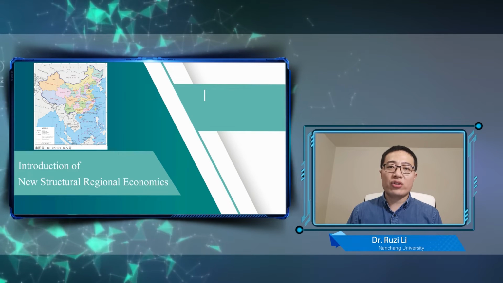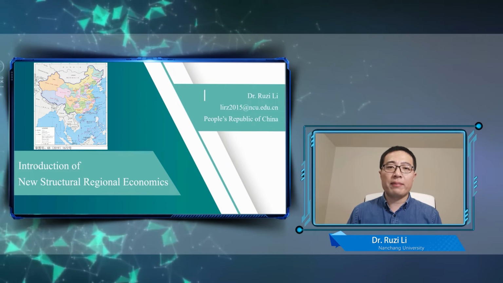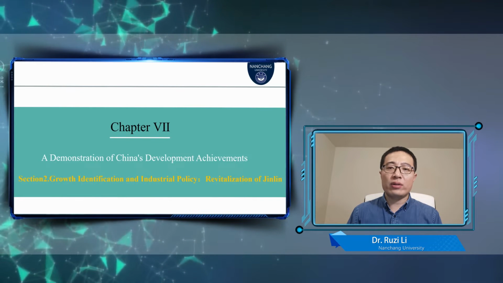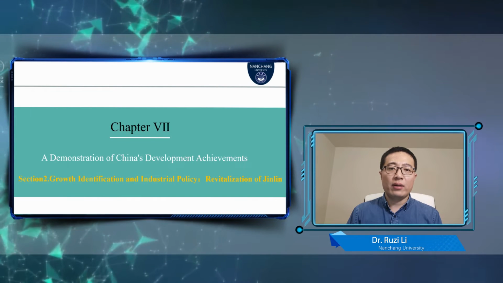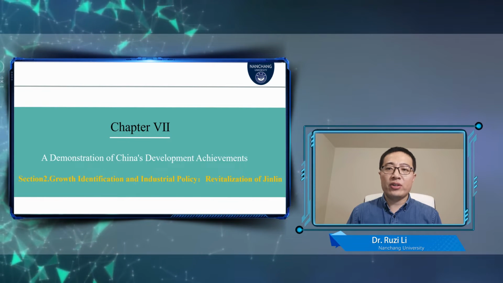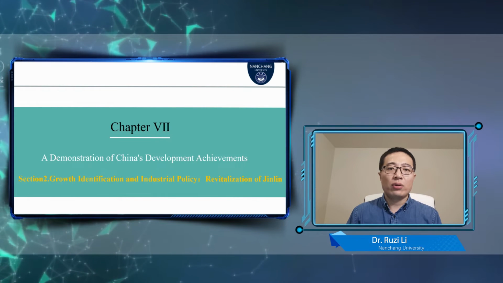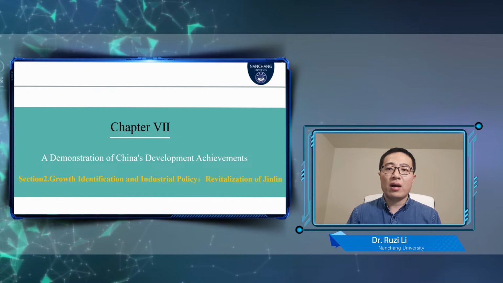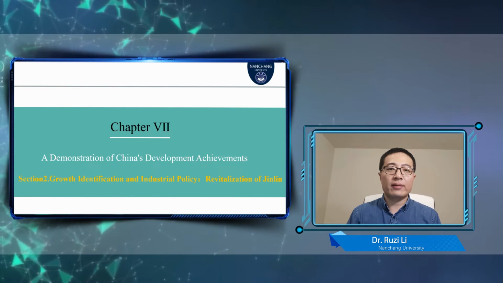Welcome back to the introduction of the new structural regional economics. In this lecture, you'll learn the second section of Chapter 7. We will take the economic revitalization of Jilin province in China as an example to learn about the growth identification and industrial policy of new structural regional economics.